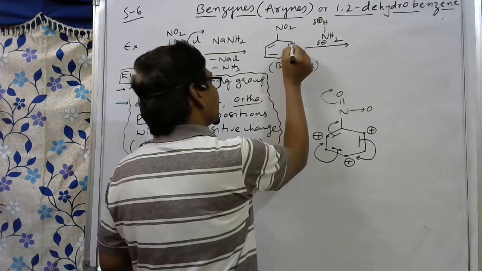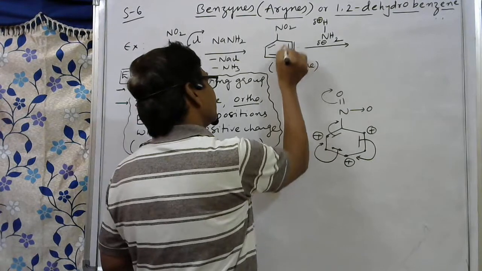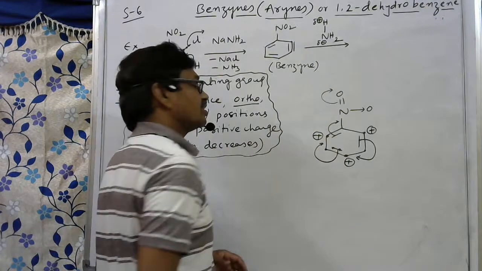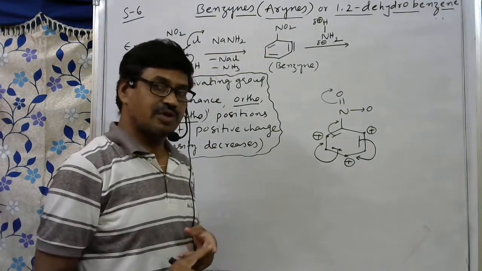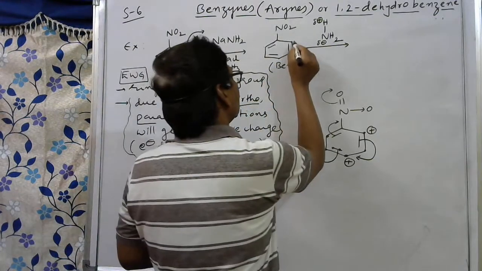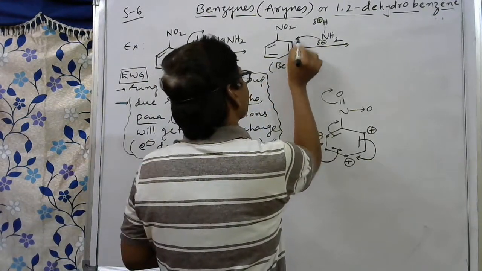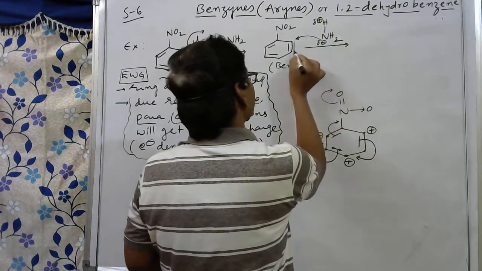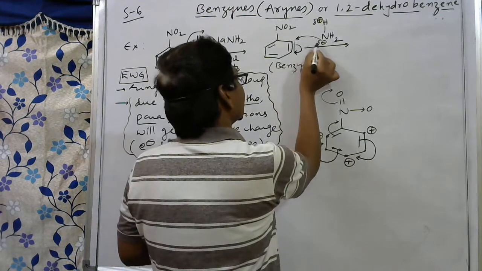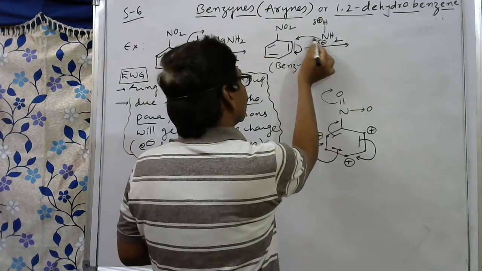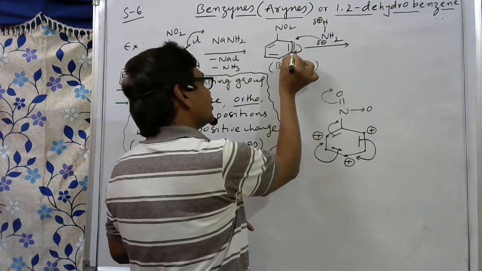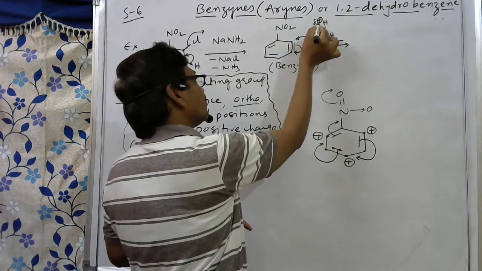But here triple bond instability is due to this, so only these two carbons you have to consider. On these two carbon atoms we are expecting positive charge, less electron density at this carbon atom. So the NH2 group moves here, and the H plus ion comes to this carbon. Whenever it is shifted toward this side, this bond shifted to here and this carbon gets positive charge. So the negatively charged NH2 minus attacks this carbon, then this carbon gets negative charge, and that negatively charged carbon is compensated by H plus.